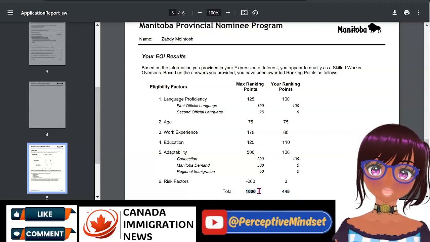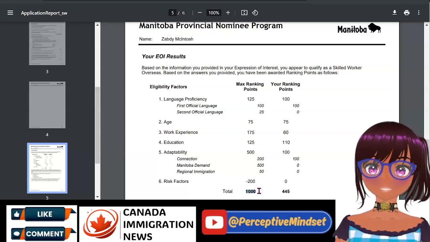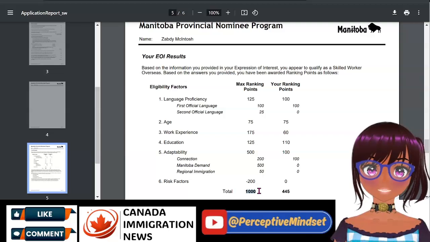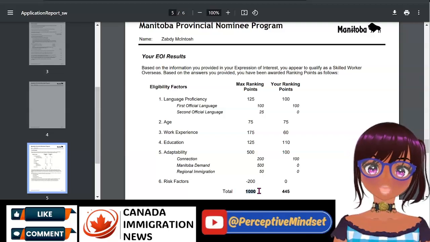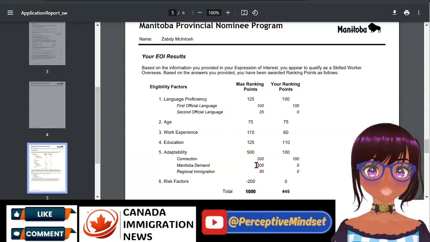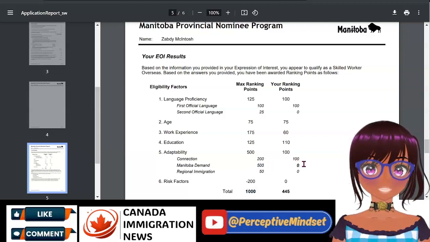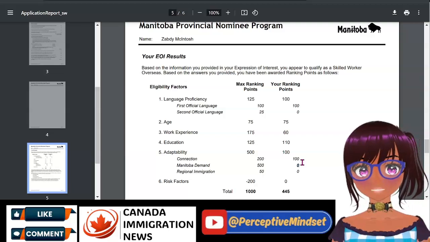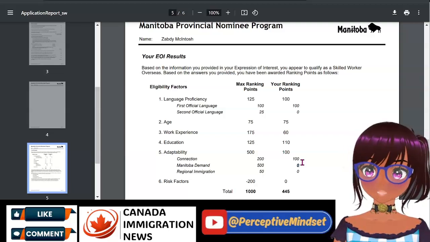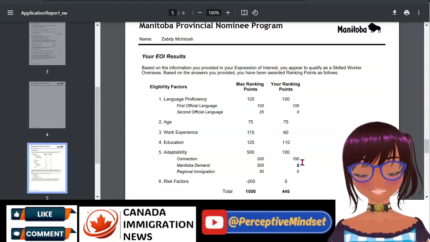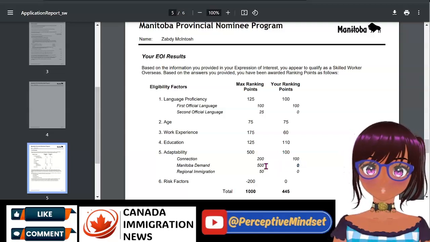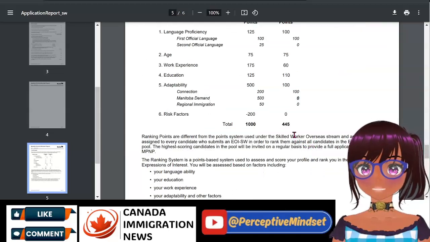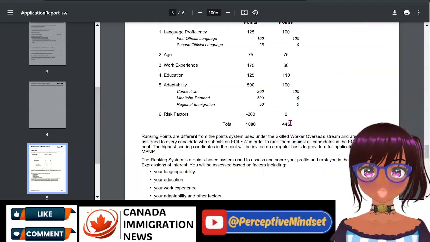So you can see how that would be so high and give you a better chance of being drawn in the pool. But guys, for the international education stream, it's normal to not see the 500 assigned. This stream is treated differently. It's more or less not necessarily treated like the skilled worker Manitoba or the skilled worker overseas. You won't see this 500 here. It's normal. Once you're eligible to submit, you are good to go.